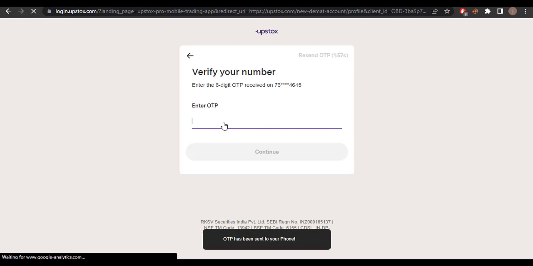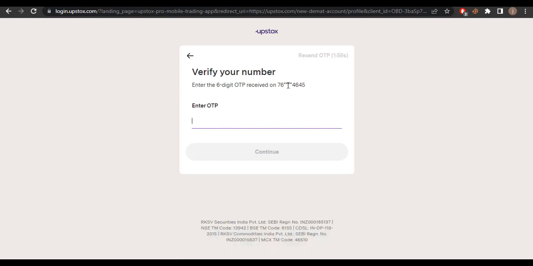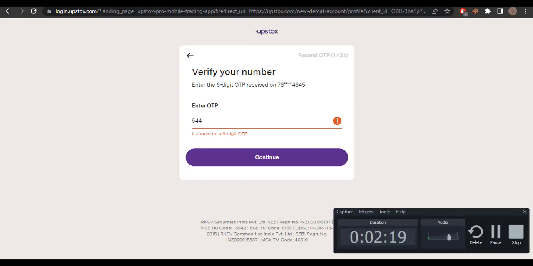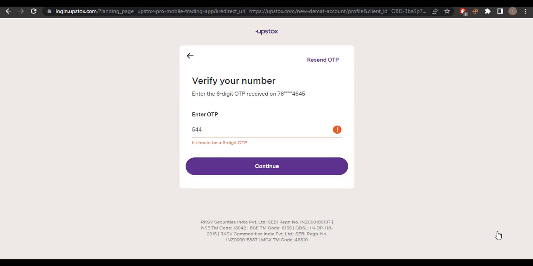Then you paste your OTP code. But right now I am not going to create an account on this website. You just have to create an account easily here.